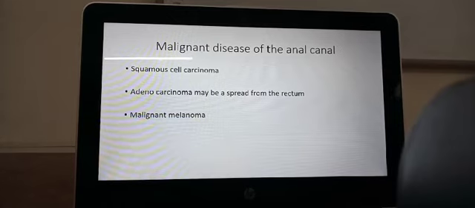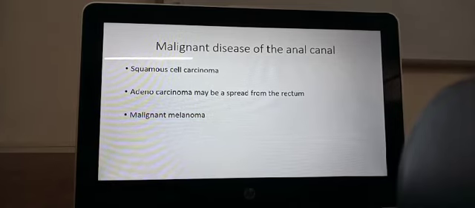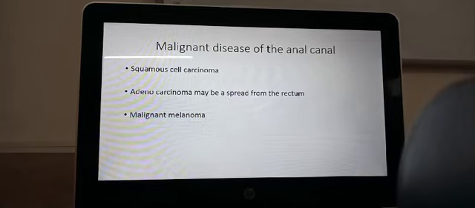Okay. Malignant disease of the anal canal can be squamous cell carcinoma or adenocarcinoma, which may spread from the rectum, because the rectal mucosa has columnar adenomatous epithelium, whereas the skin has squamous cell epithelium. If it is a tumor of the anal canal, it will manifest as a squamous cell carcinoma, whereas if it is arising from the rectum, it will be an adenocarcinoma.